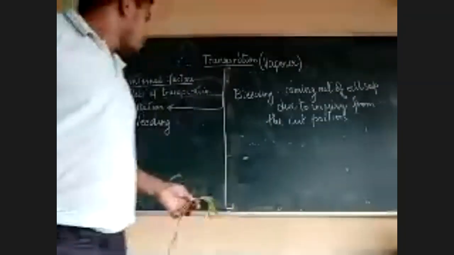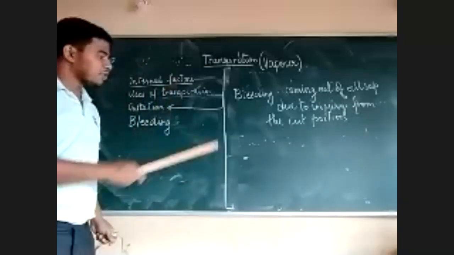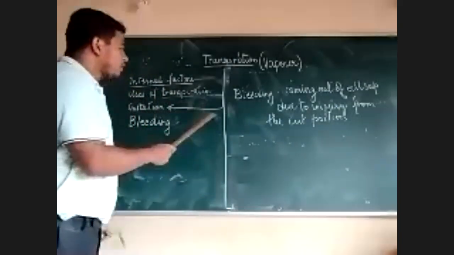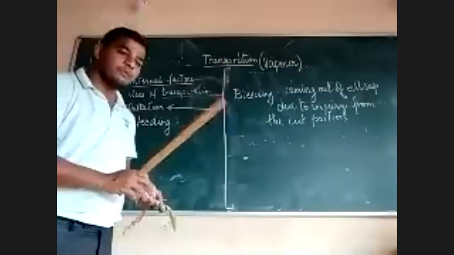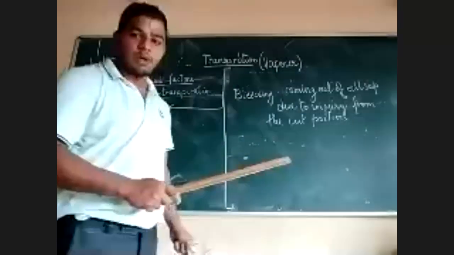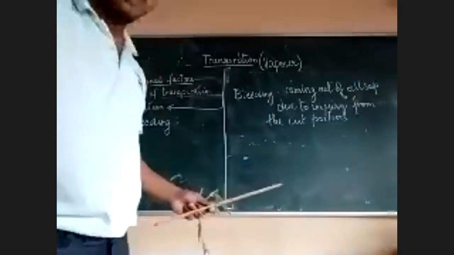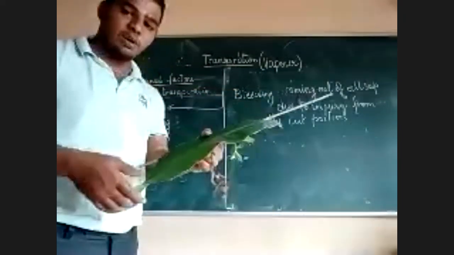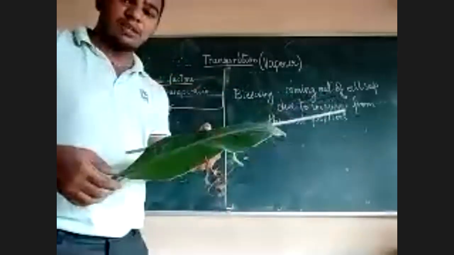Okay, so to sum up, finally I'll sum up. We saw the 6 internal factors which were there. Then we saw 3 uses of transpiration: cooling effect, suction force, and help in distribution of minerals. Then we saw what is guttation. Guttation is loss of water in droplet form through the hydathodes. The common example is banana and strawberry. Through the margins, there are special structures, special openings. Now they can ask what are hydathodes. These hydathodes are special openings in the margin of the leaf.